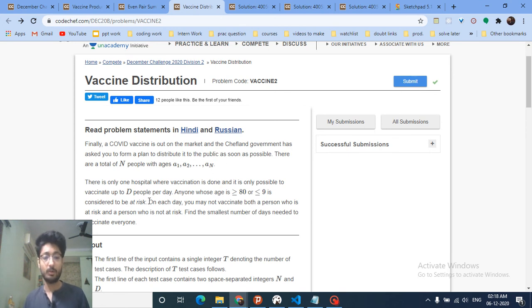But the constraint in this problem is, on each day you may not vaccinate both persons who are at risk and persons who are not at risk. So there are two types of person. The persons whose age is more than 80 or less than 9 are all at risk, and all the other persons are not at risk. So you can only vaccinate all the people at risk on one day, and the people who are not at risk on another day. You have to find out the smallest number of days needed to vaccinate everyone.